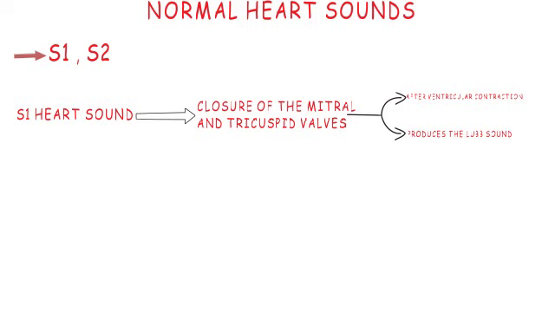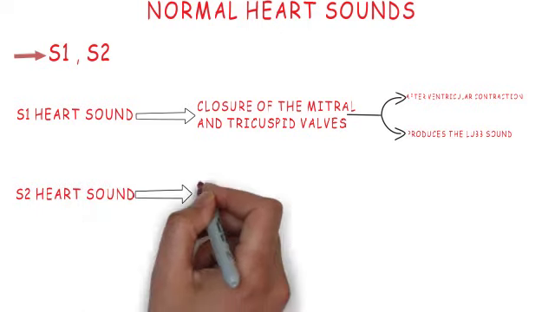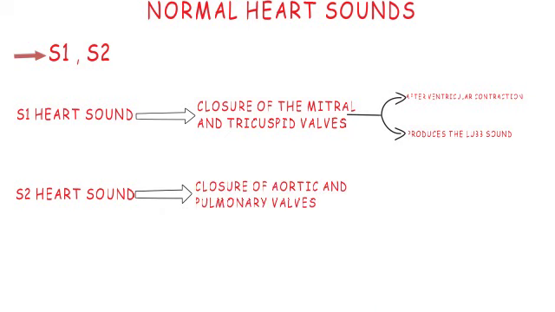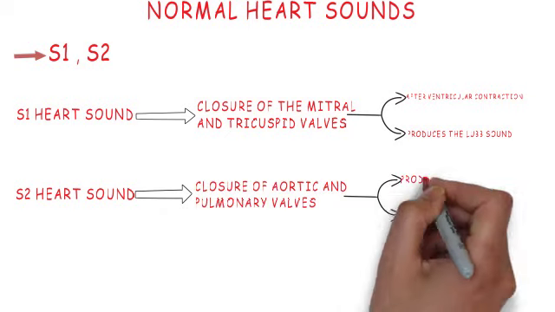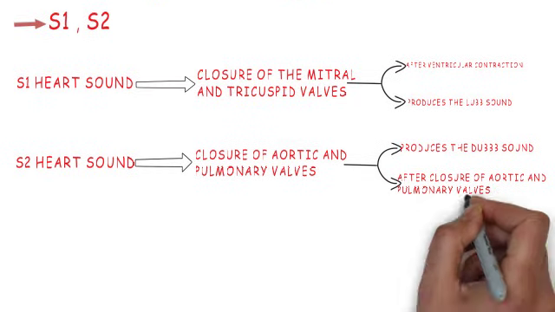So again, S1 heart sound produces lub sound and it occurs in the systole. The S2 sound is produced by the closure of the aortic and the pulmonary valves, and it produces the dub sound. This happens just after the closure of the aortic and the pulmonary valves in the diastole.